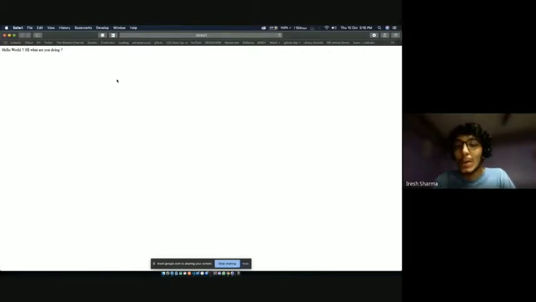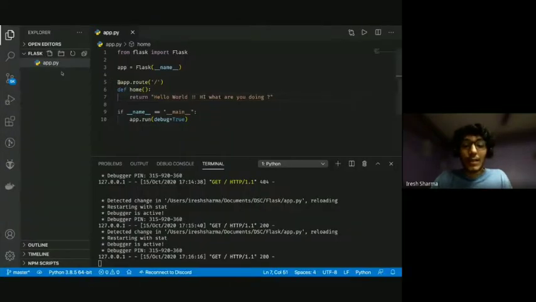We add HTML and CSS to it. Everyone knows that to make a website, you need HTML and CSS, and hence we're going to add that. This HTML part in Flask is known as templates. So we're going to make a folder called templates, and inside that we're first going to define something called base.html.